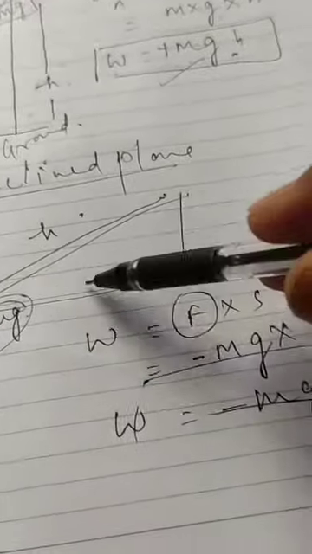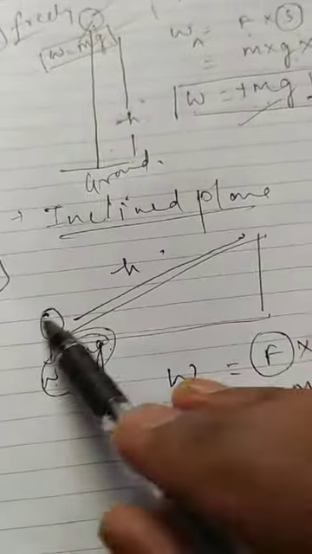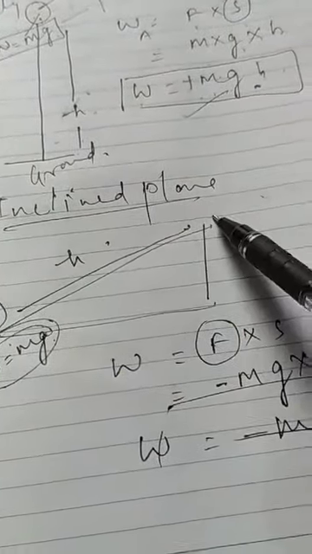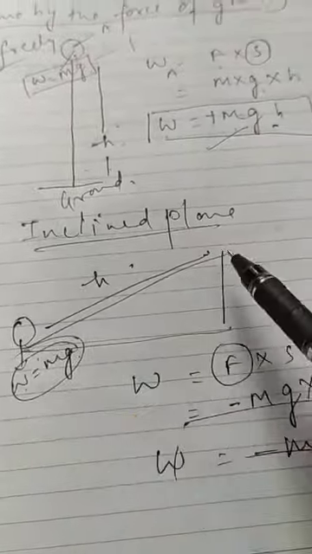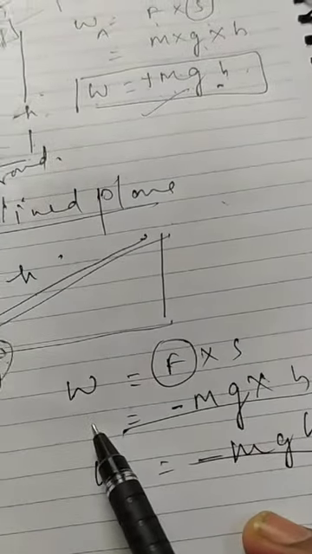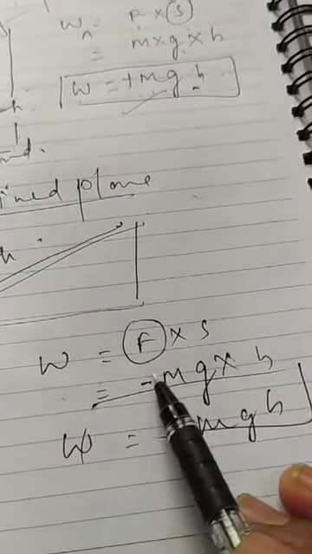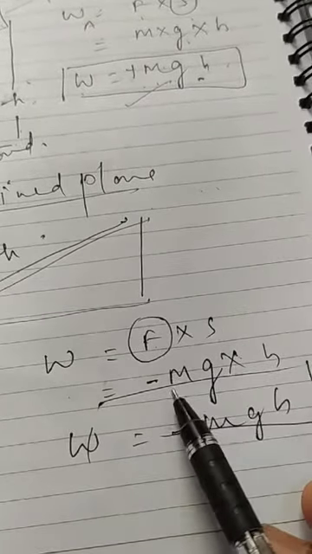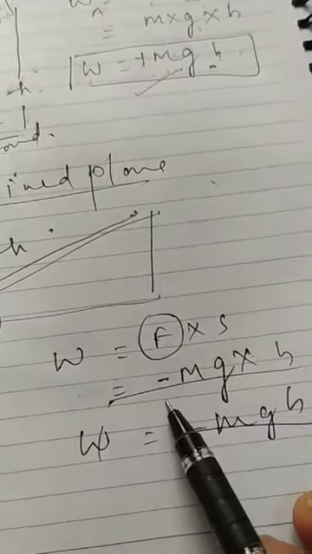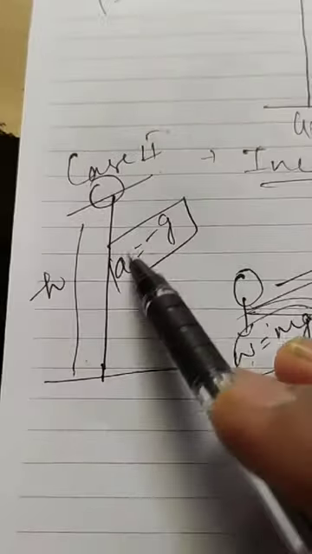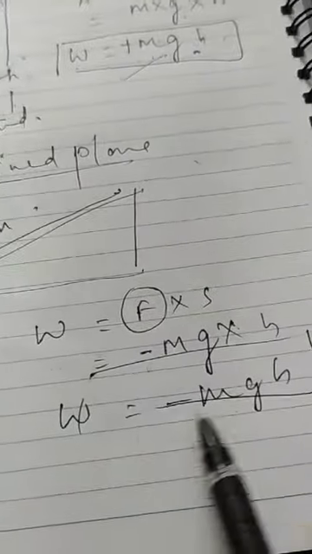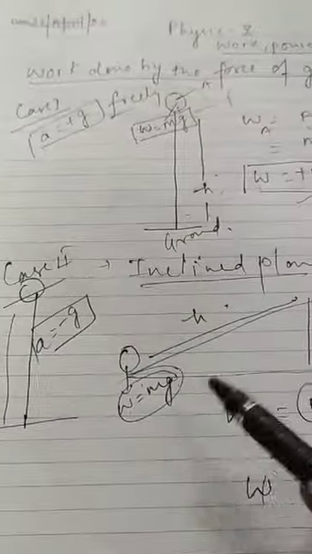Or in the case of an inclined plane, we can understand with this example also. We have to move this object from this position to the top. In moving from this point to the top, we have to do certain work, that is W equals F into S. This F will be mg, the weight of the object, but it will carry a negative sign since acceleration due to gravity is negative. So this will be minus mgh. So these are the two cases that we study in this chapter, that is work done by the force of gravity. One is positive and one is negative.